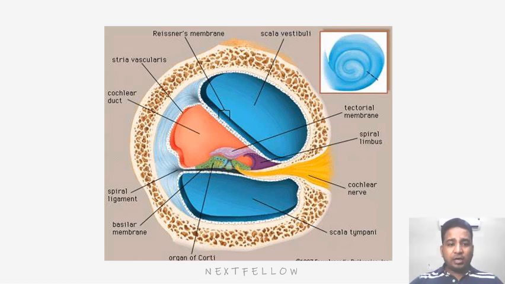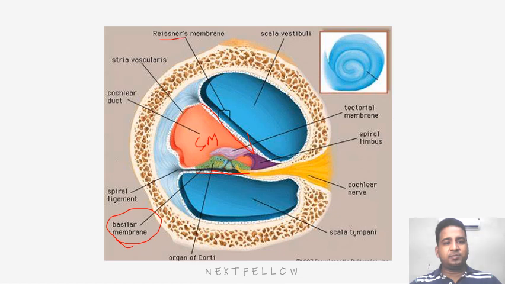Now look at the cochlea diagram. This is just to show. So you all know this is my scala media, and lower down this is my basilar membrane, and this is my Reissner's membrane. So what happens? This will bulge, more bulge, and suddenly burst out, leading to mixing of endolymph into the perilymph, leading to what? Hearing loss.